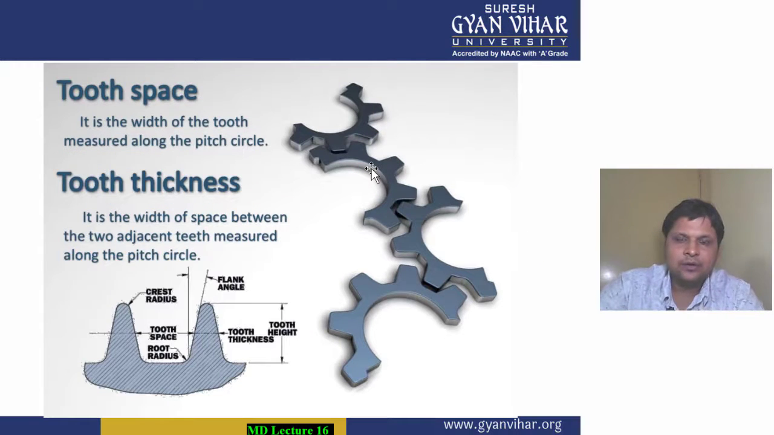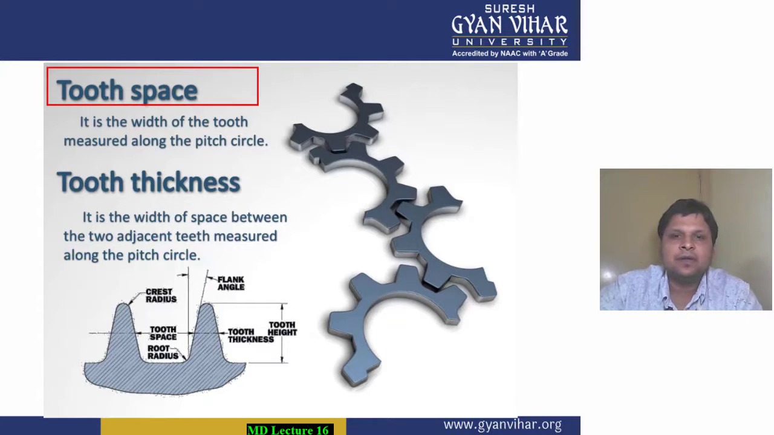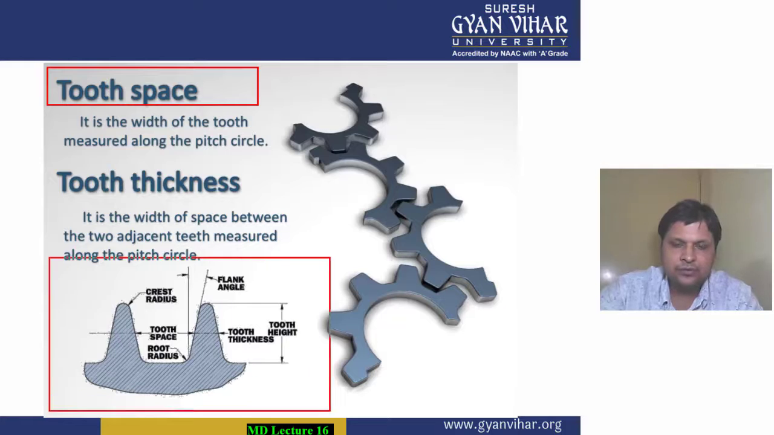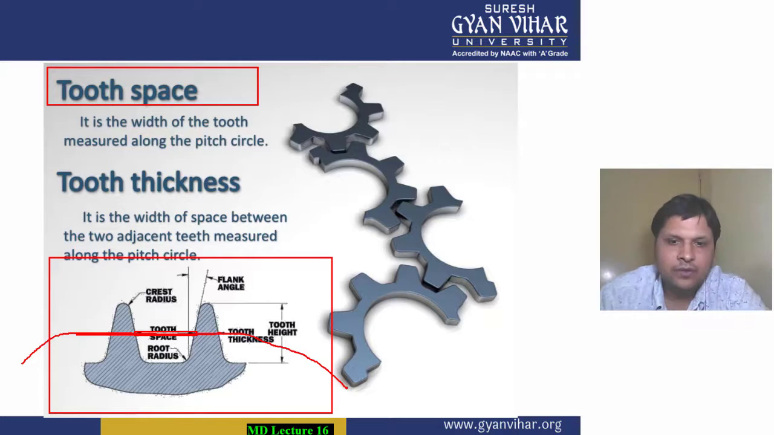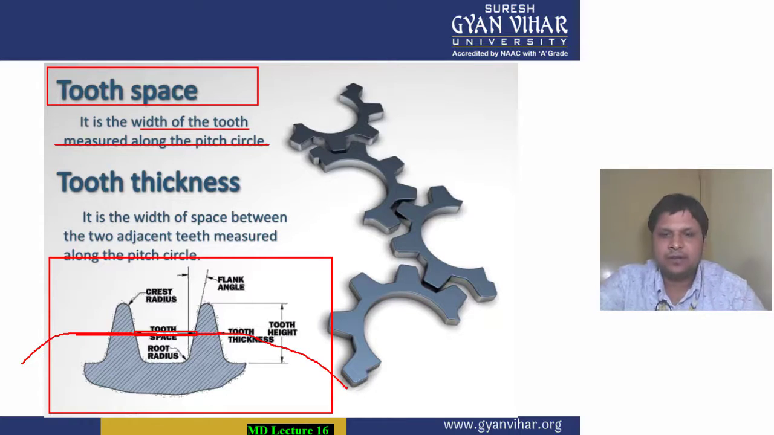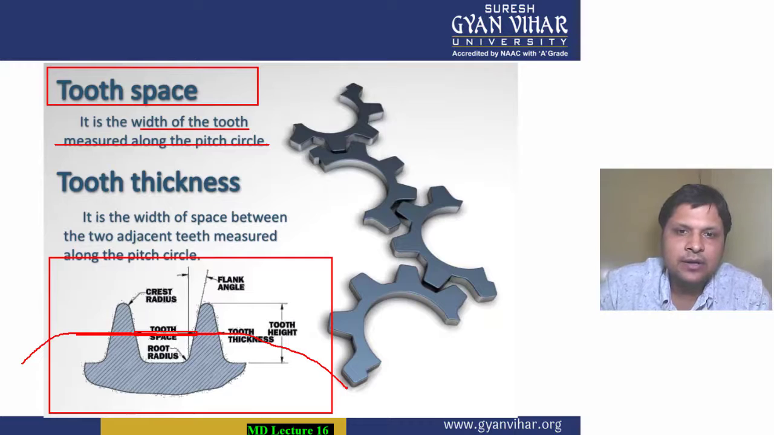Moving further, students, now what is tooth space? If this is your tooth of a gear, this is your pitch circle. Along this pitch circle, the gap between two adjacent teeth of a gear is known as your tooth space. It is the width of the space measured along the pitch circle.